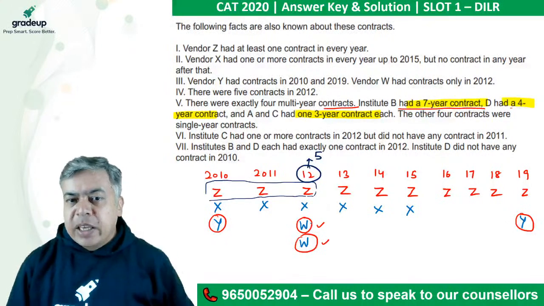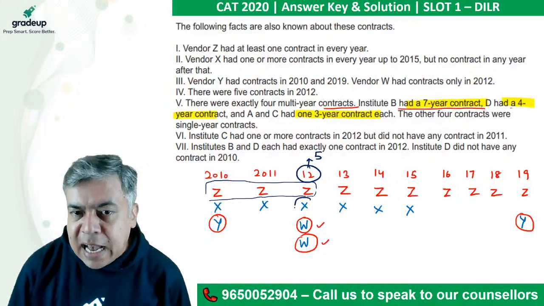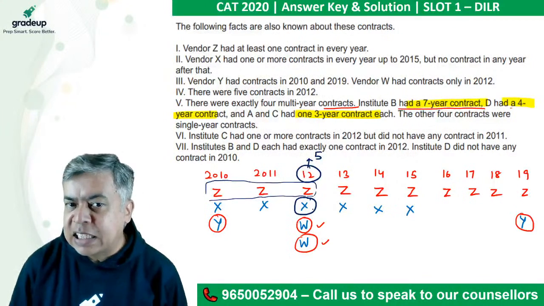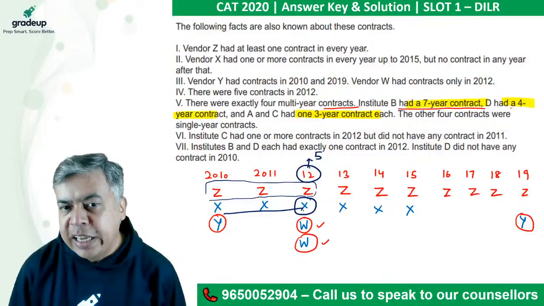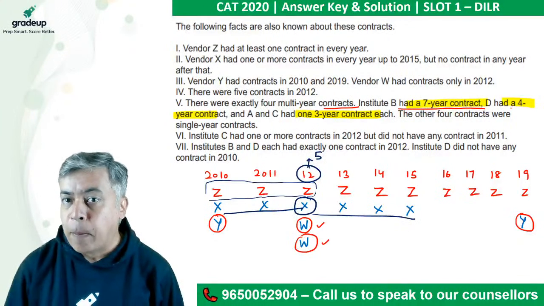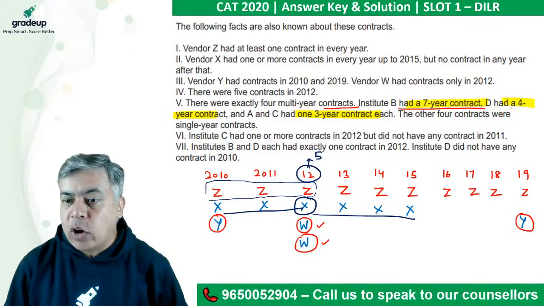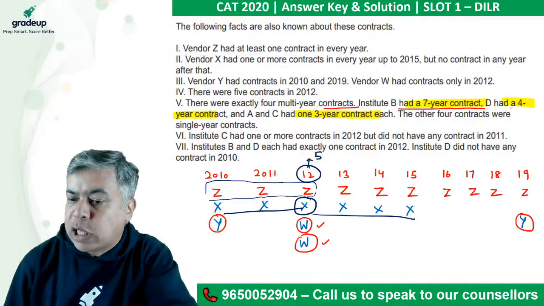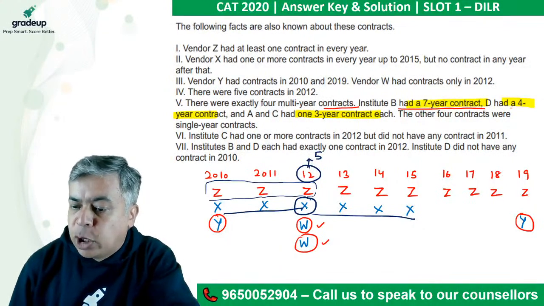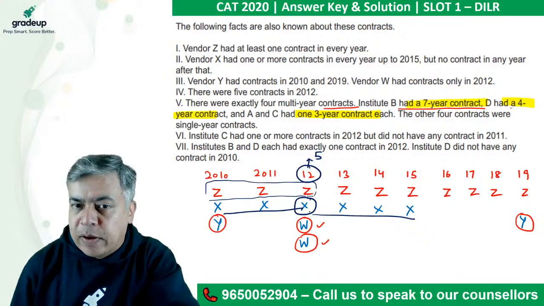Now see, if I take this as duplicate, so X as double, so I can have 3-year here, 4-year here, both are possible. So X must be duplicated here, right? So X will have 2 contracts here in 2012.